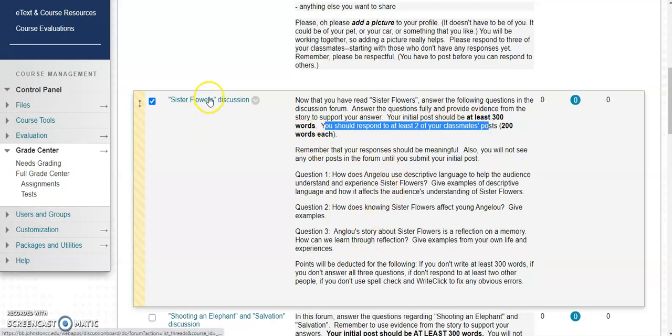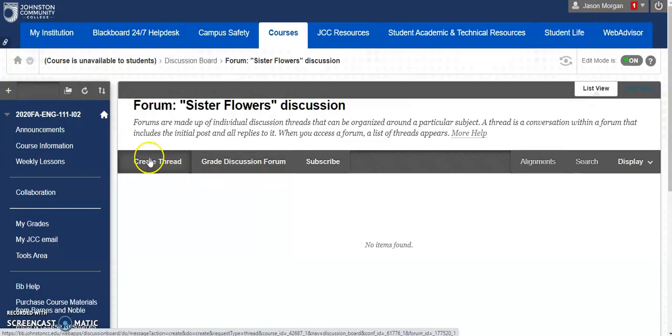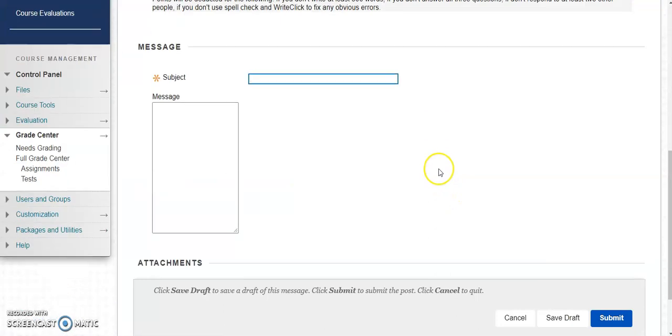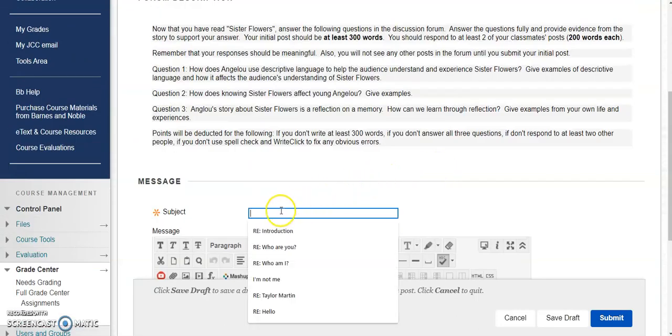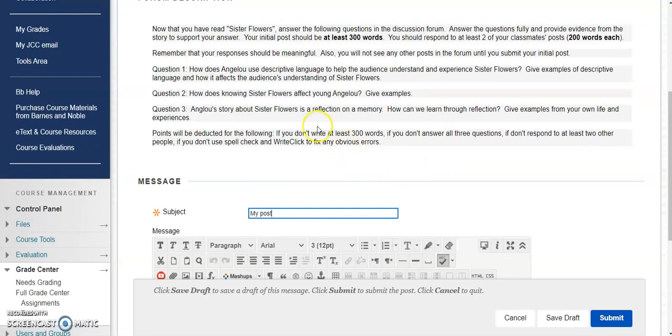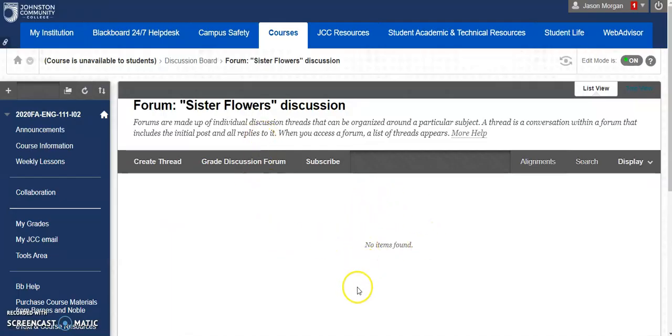You just click on this link right there and create a thread, and then in your initial post, you will answer these questions. Not 300 words per question, but overall, at least 300 words. Read through the story maybe a couple of times, and you can answer these questions. When you're done, you hit submit. Once you've submitted, you'll see other people's posts. You're going to read at least 2 other peers and see what they had to think, and then respond to them with at least 200 words. So that's how we do the discussion board.